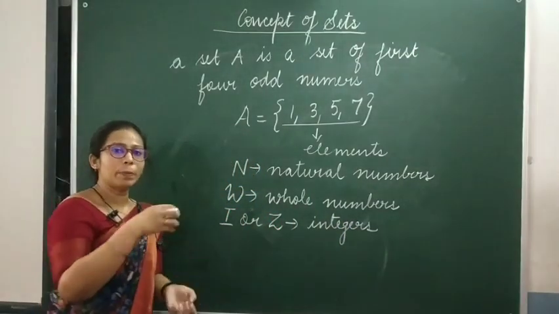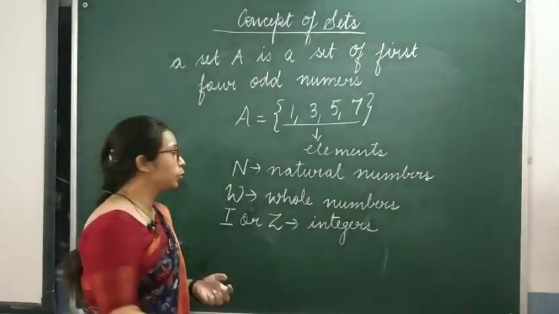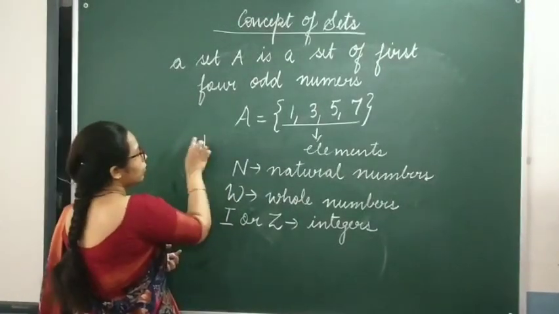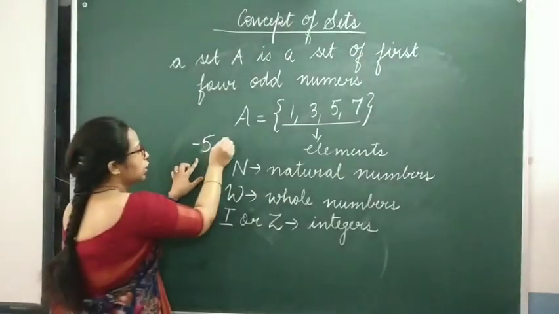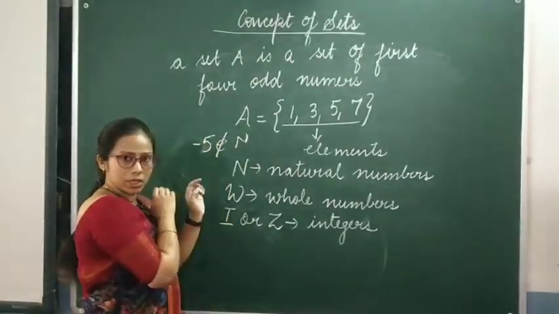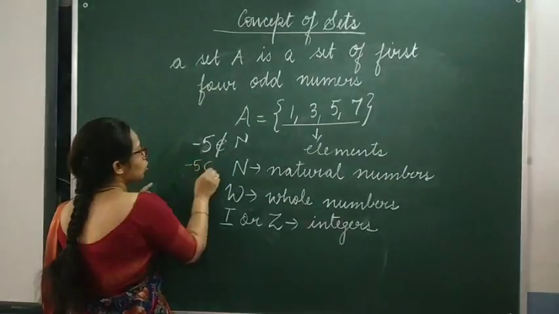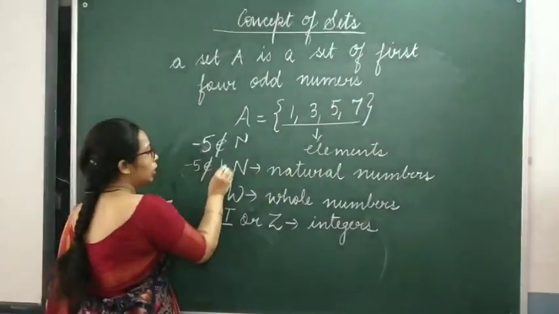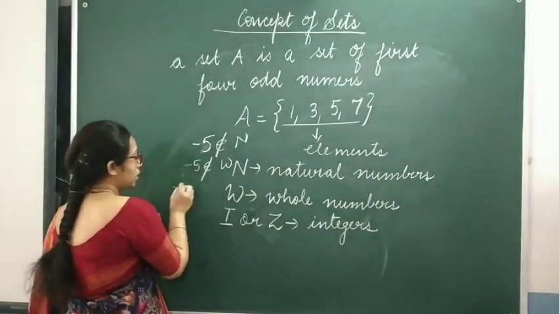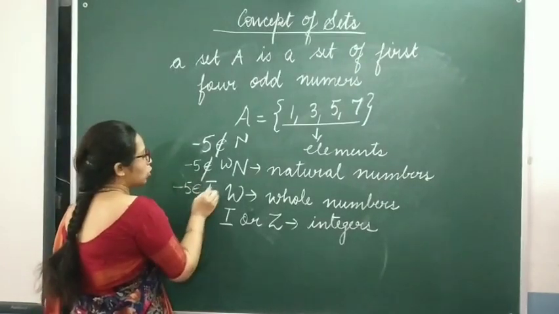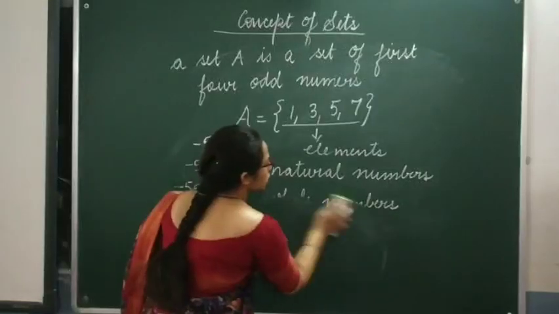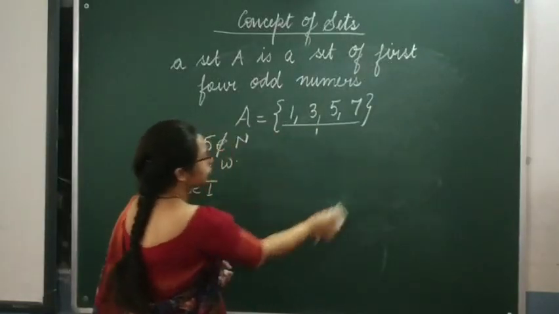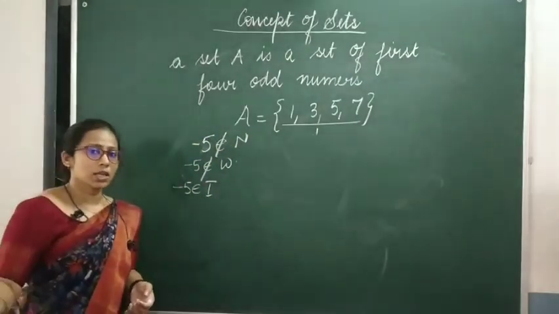So if you pick up any integer, suppose you pick up -5, so -5 does not belong to natural numbers, isn't it? -5 does not belong to whole numbers, but -5 always belongs to integers, isn't it? It's always an element of the set of integers. I hope this is clear to all of you.